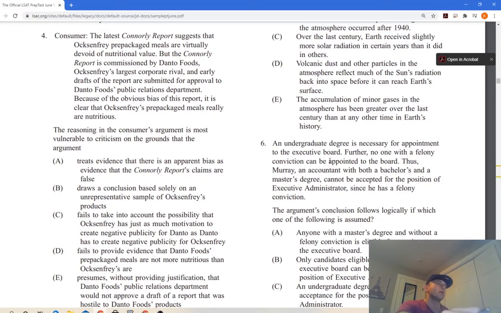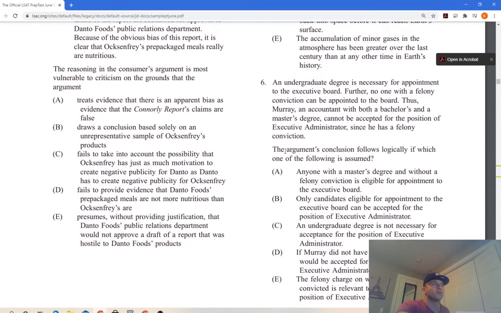Again, right here we see the problem. Up top they're talking about the executive board, and then here they're making a jump to an executive administrator. So the only way that can be true is if this individual is on the board, or there's some link between these two. There's got to be a link. Okay, so let's look at the answers.